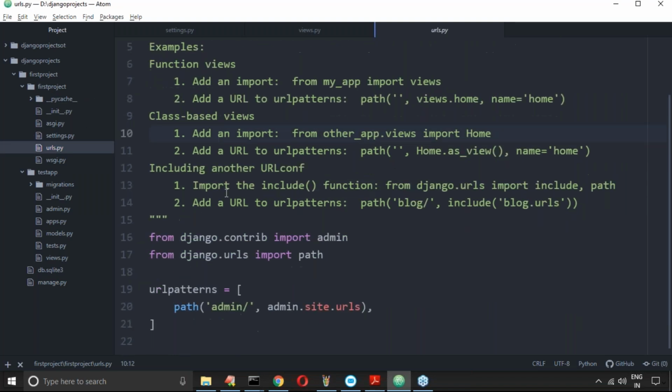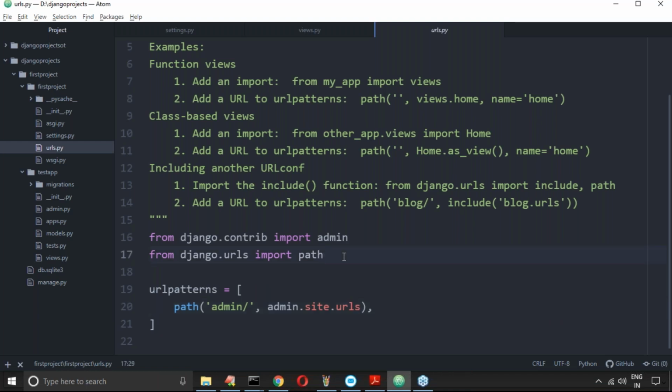Now here, say this: from django.contrib import admin, and from django.urls import path. Very important: I have to define urlpatterns as a list. One URL pattern is already there. I want to define one more URL pattern for my test function. It is very simple.